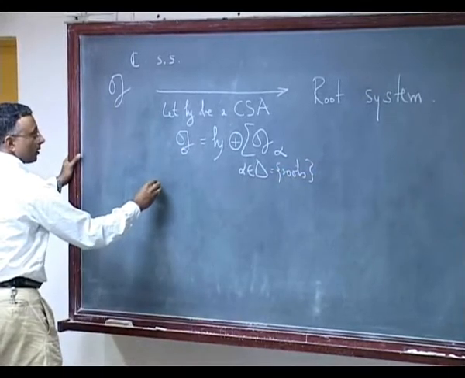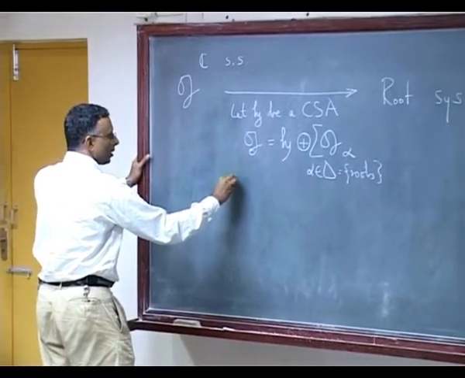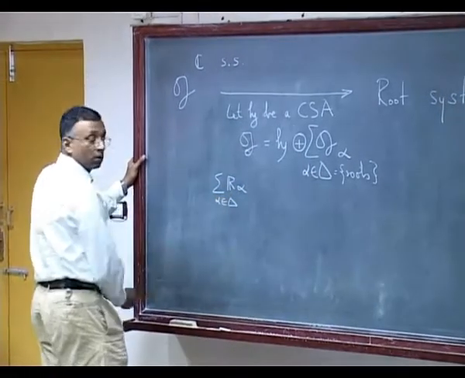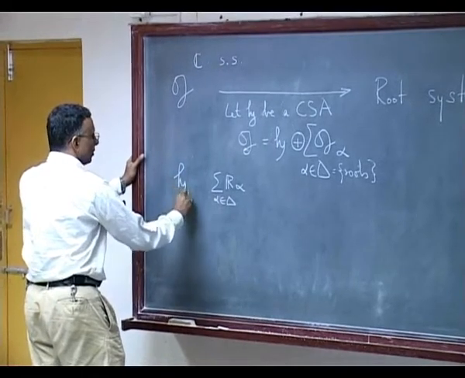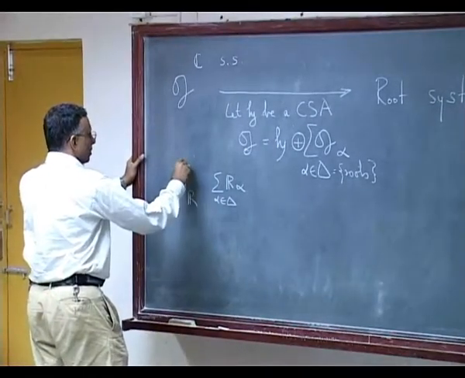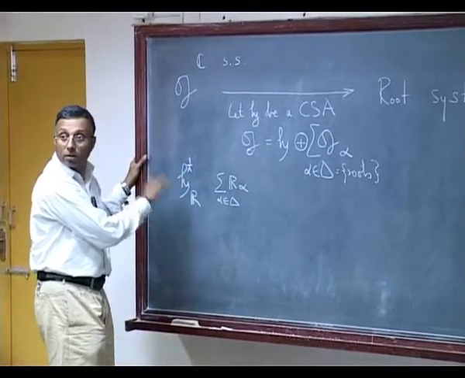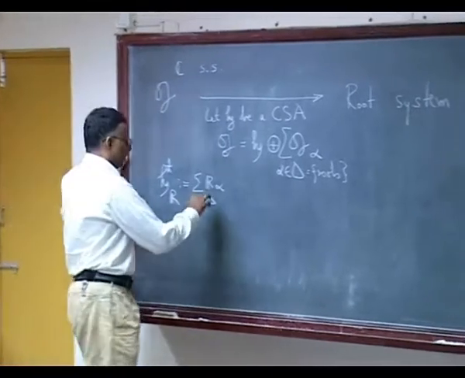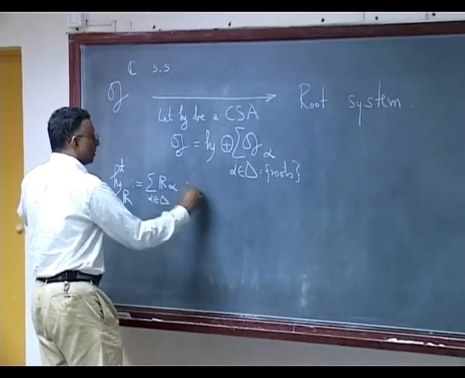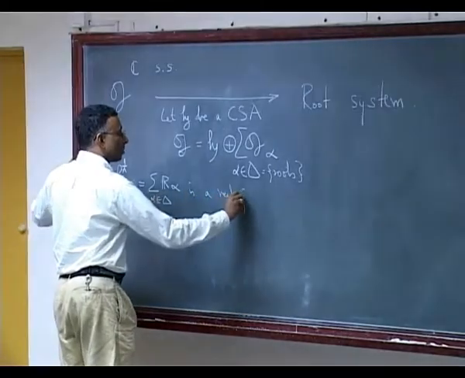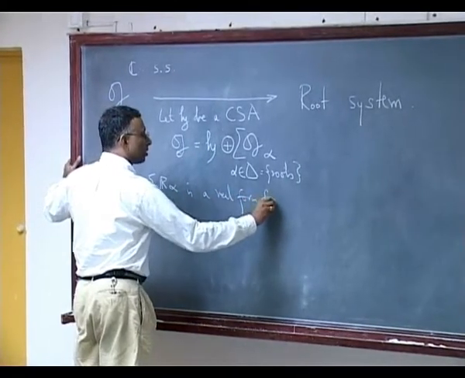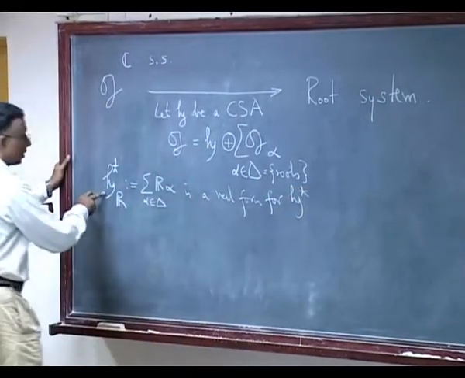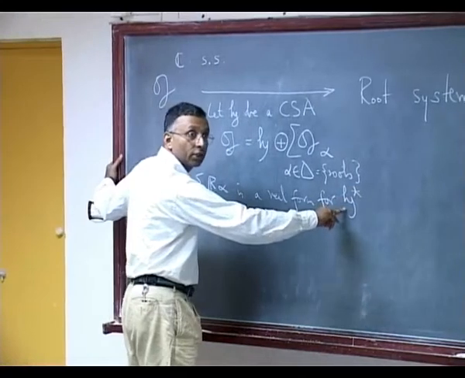And the statement is that if you take these alphas, the real span of the alphas, call that, just notation, H star sub R. This is a real form for H star. That is, when I tensor this with C, I get a natural map into H star, which is an isomorphism.